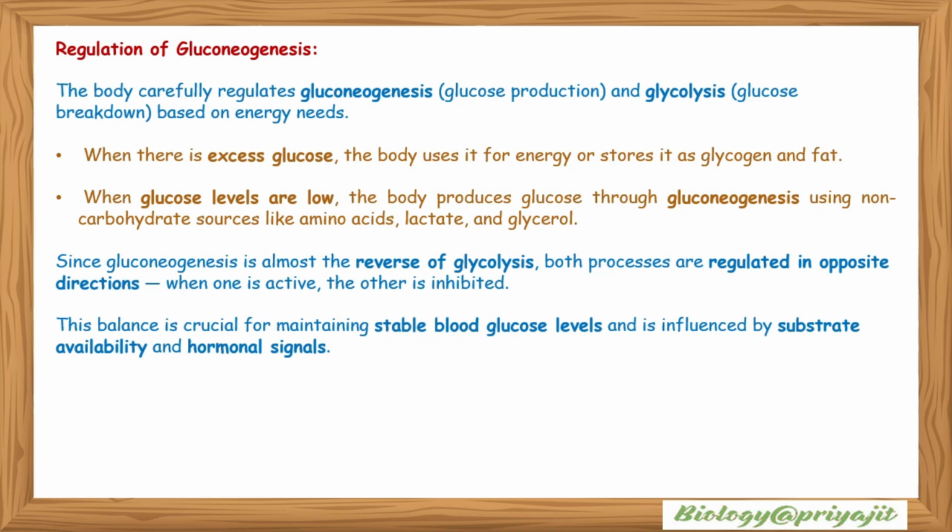Since gluconeogenesis is almost the reverse of glycolysis, both the processes are regulated in opposite directions: when one is active, the other one is inhibited. This balance is crucial for maintaining stable blood glucose levels and is influenced by substrate availability and hormonal signals.